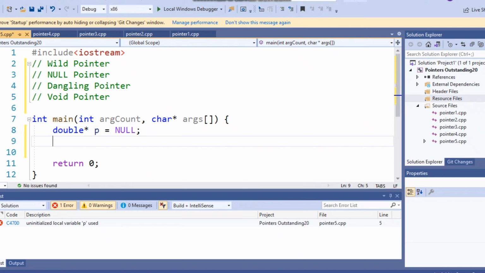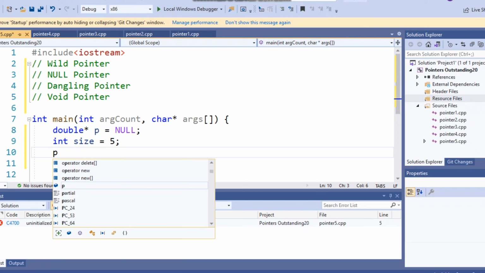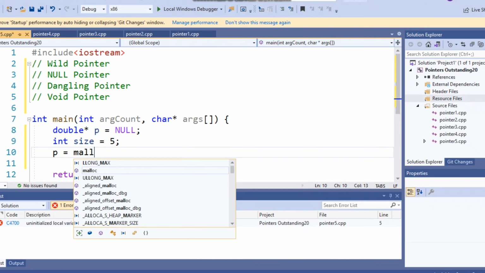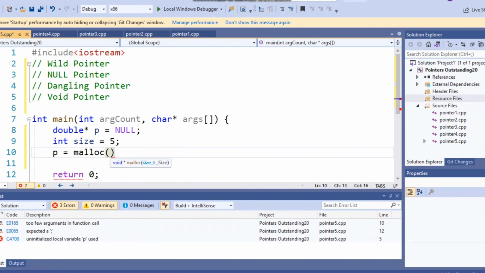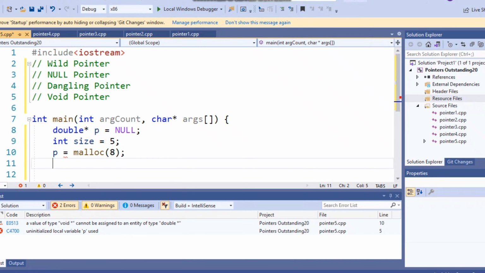Now what I'll do is take the size variable and assume that the user is giving a value for this variable size at runtime, however for simplicity I have initialized a value of 5 to it. Now I'll write p equals malloc of say 8. Now what malloc returns is a void star value, meaning an address which is generic in nature.